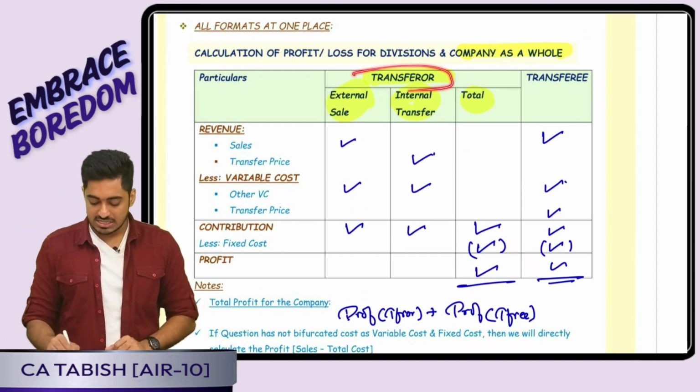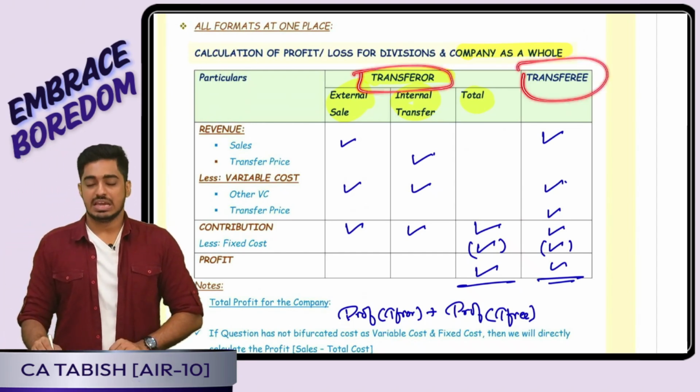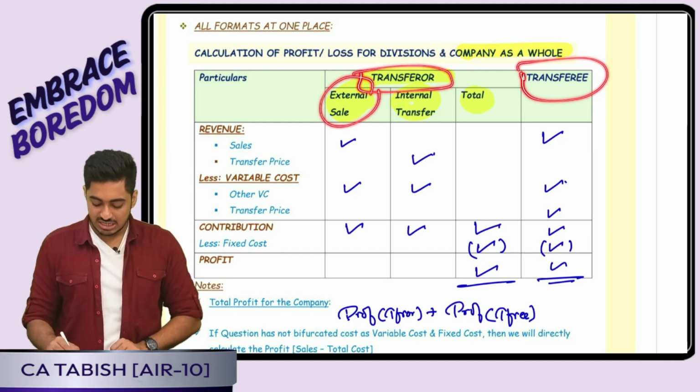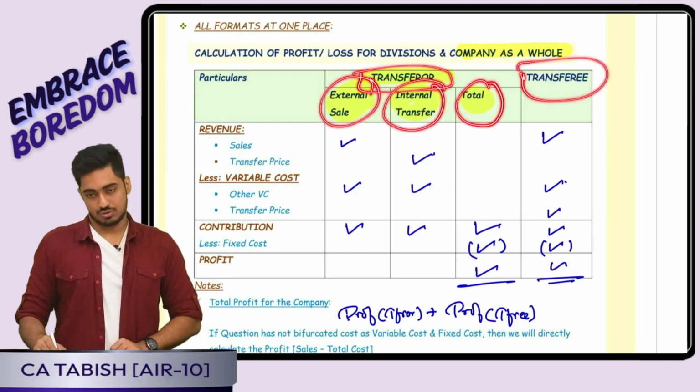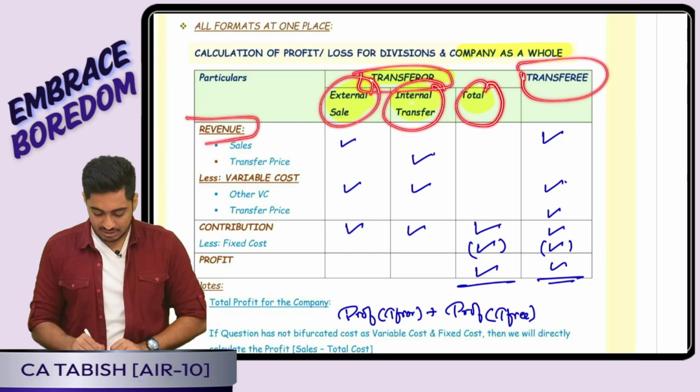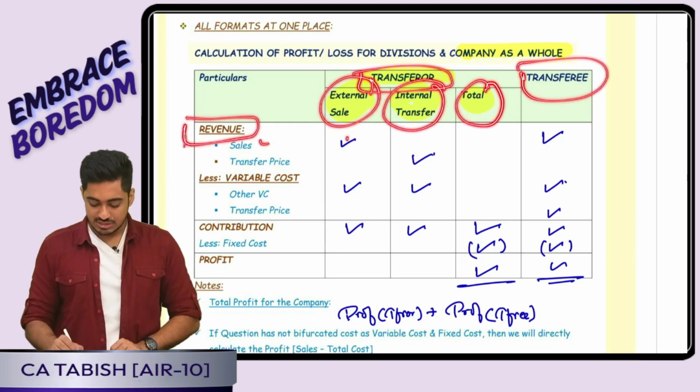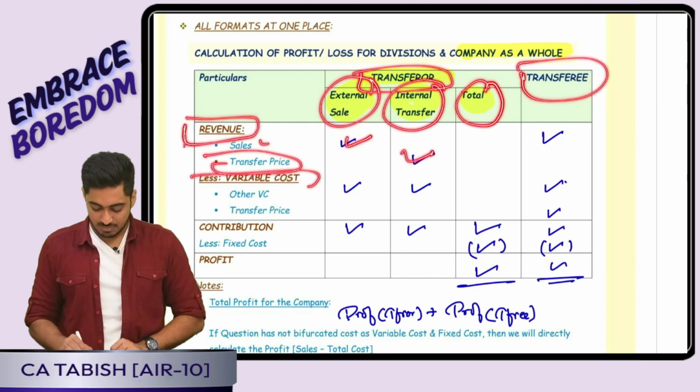First, I will write transferor, transferee. In transferor, most of the times, external sale, internal transfer, total. So first, I will write down the revenue. In case of external sale, it is called sales. Internal transfer, it is called transfer price. Minus variable cost, I will be doing.